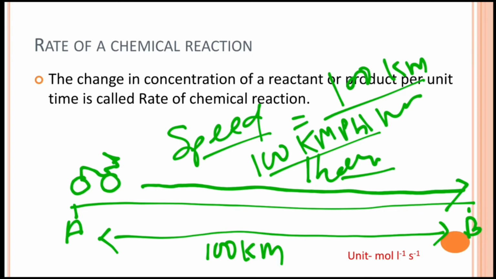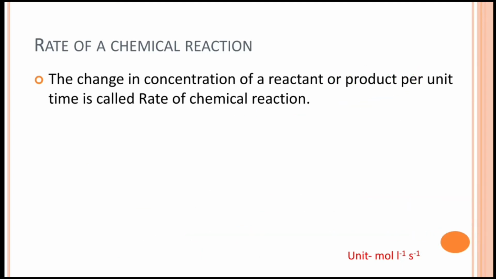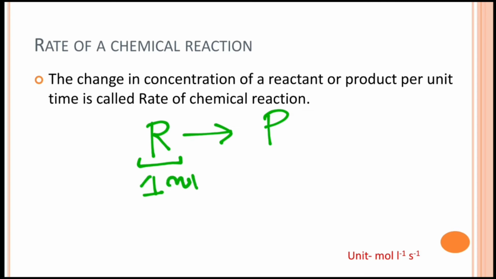The same we can relate with the rate of a chemical reaction. Now what is a chemical reaction? In a chemical reaction, a reactant converts into product P. Suppose we start with 1 mole of the reactant and the moles of product is 0, but after some time suppose we have 0 moles of reactant and the moles of product is 1.